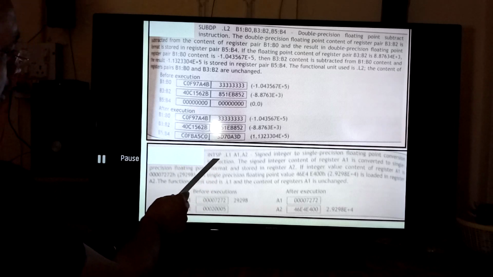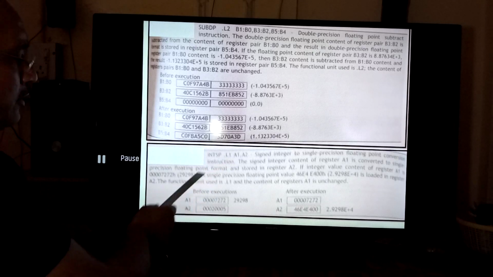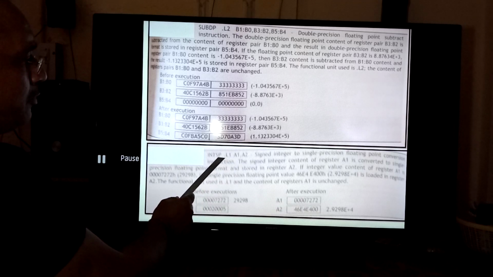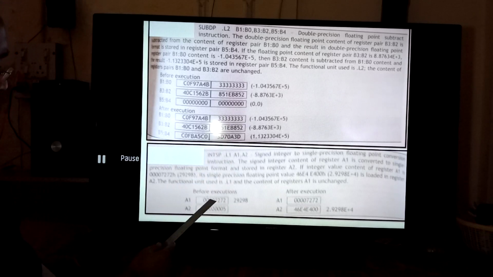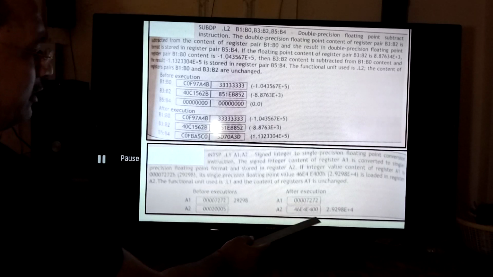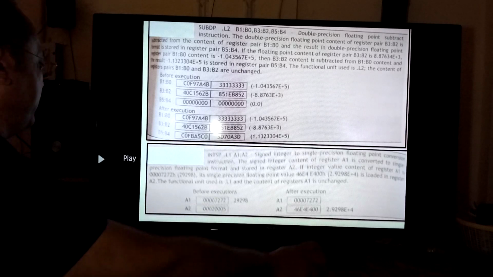Here, if the instruction is integer to single precision, whatever the functional unit is, the L1 functional unit will be utilized here. Whatever is the content of the register A1, that is the integer, will be converted into the single precision floating point, and that will be stored in A2. So if this is the content before the execution, after execution the A1's content will remain the same, but A2 will be the single precision floating point representation of the content of A1.